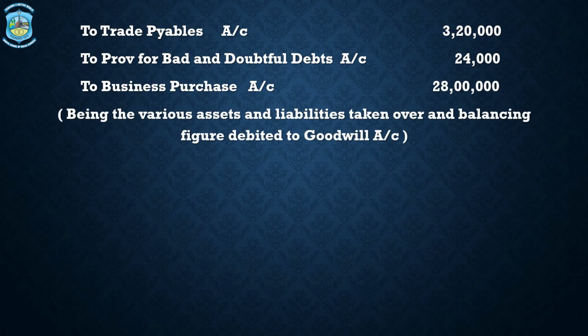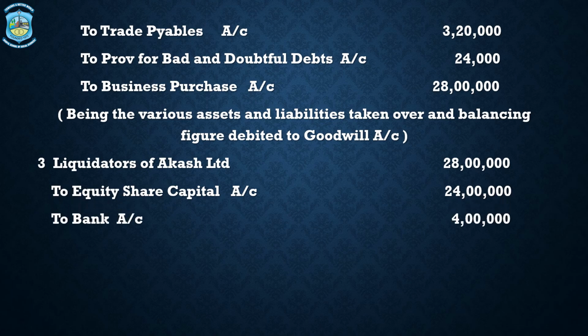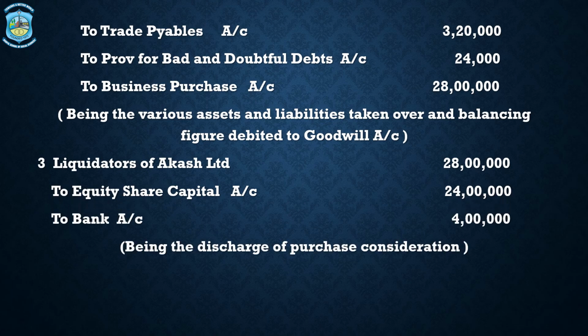So these are various assets and liabilities which are taken over, and the balancing figure which is debited to goodwill account. Journal entry number 3, liquidators of Aakash Limited account debit 28 lakhs to equity share capital 24 lakhs to bank 4 lakhs. This is the mode of payment of purchase consideration: 24 lakhs by way of equity capital and 4 lakhs by way of cash.